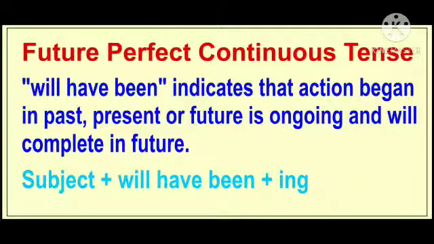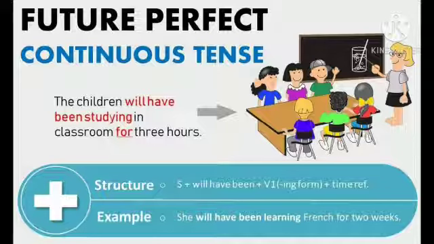Will have been indicates that action began in past, present or future, is ongoing and will complete in future. It means it is used in future perfect continuous tense. And the structure to form it is subject, with it we use will have been plus ing form of the verb. Let us understand it through example.